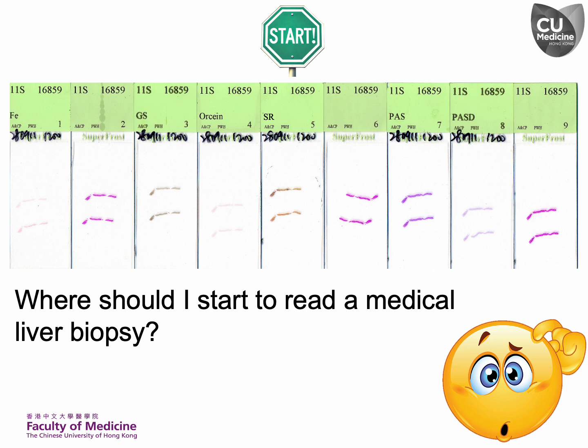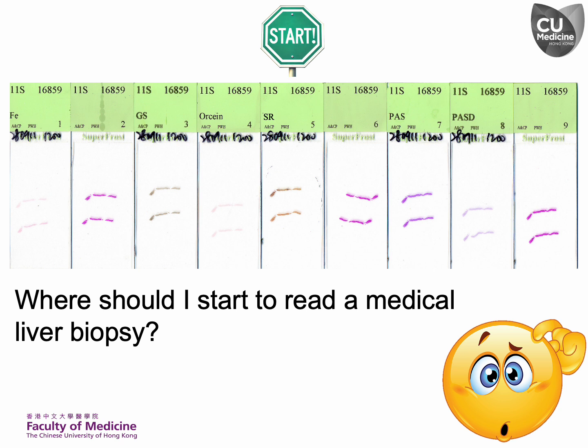The sequence in which one examines slides in a liver biopsy panel often comes down to personal preference. For trainees who are less familiar with medical liver biopsy, it's advisable to start with a connective tissue stain to detect any signs of chronicity. Following this, the reticulin stain should be reviewed to confirm the connective tissue findings and assess for architectural distortions like collapse, twin cell plates, and nodular regenerative hyperplasia. Next, examine the iron, Orcein, and PASD stains for abnormal intracellular deposits. Finally, the H&E sections will be systematically reviewed to identify relevant pathological changes and conclude the histological pattern.